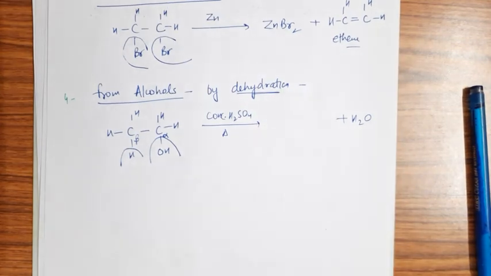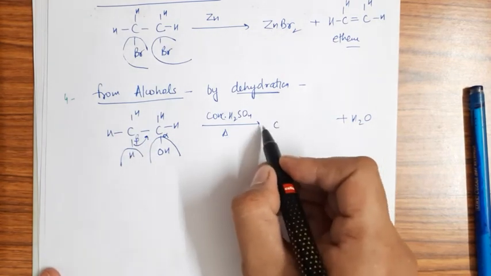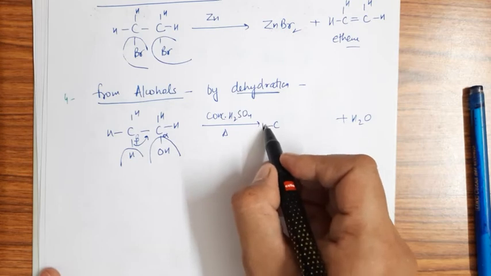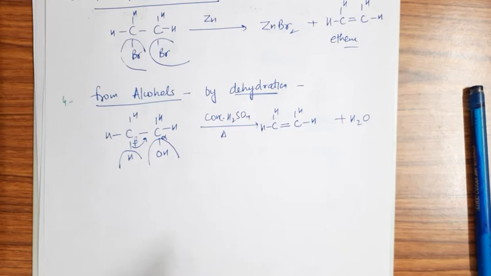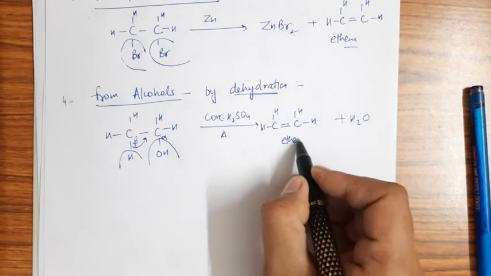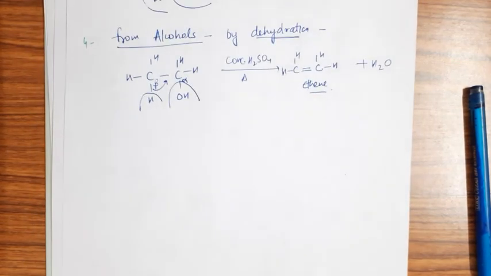Dehydration means where there is removal of a water molecule, and this bond shifts here, and it occurs between the carbons in the form of a double bond. So it is an ethene molecule, right? So this is the total preparation of the alkenes. Now come to the properties.